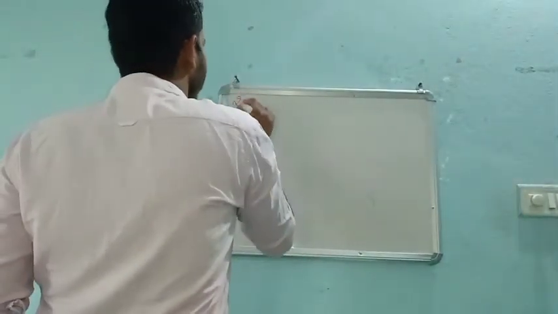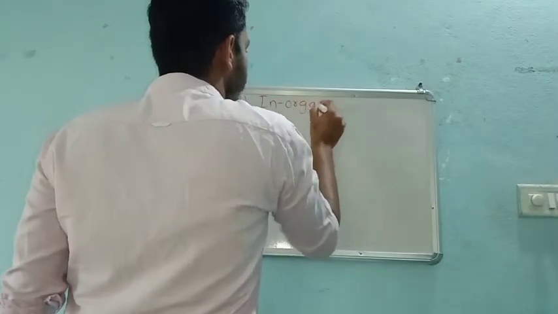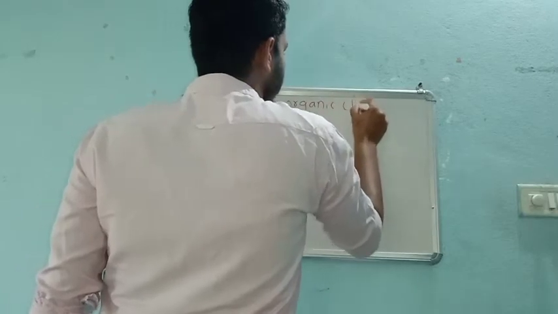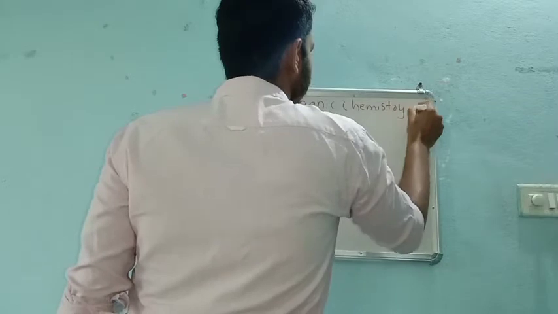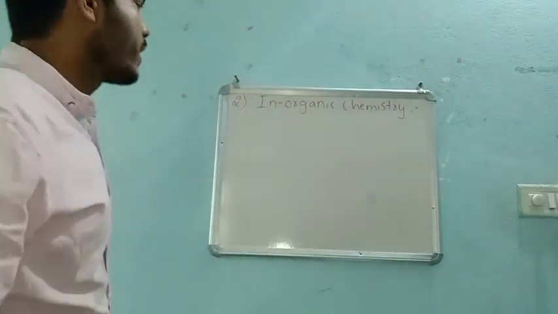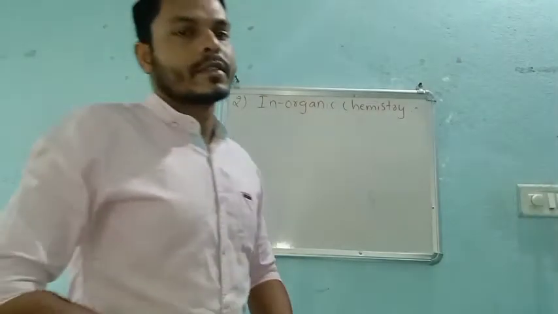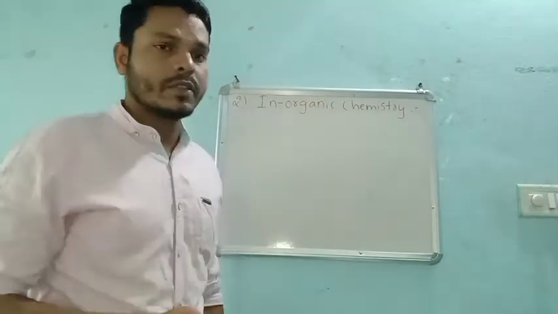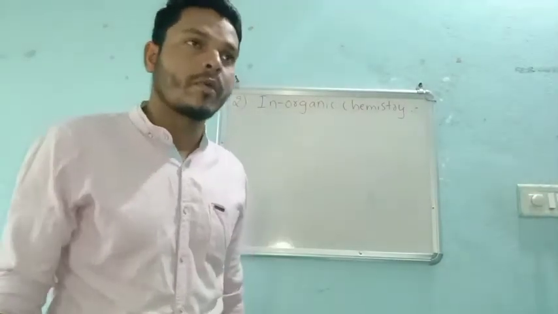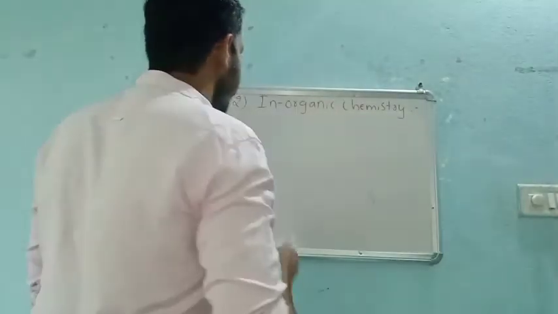So next is inorganic chemistry. So second branch we can say inorganic chemistry. What is inorganic chemistry? Organic means what we said, carbon and its compounds. Inorganic is a branch of chemistry which deals with the study of all the compounds except what? Carbon. That is nothing but the inorganic chemistry.